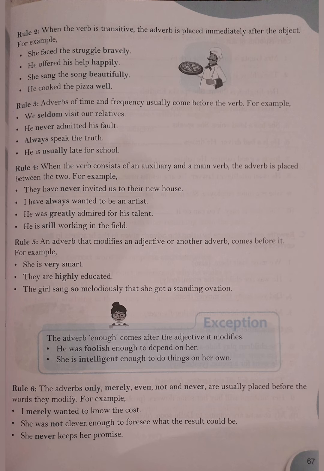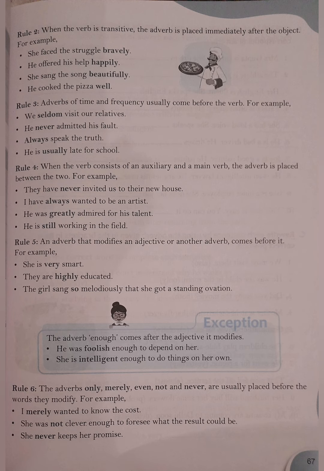They are highly educated. Highly is adverb of degree. The girl sang so melodiously. How much melodiously? So. Okay, so here very, highly and so are adverbs of degree and they are placed before the adjectives or another adverb in the sentence. I hope you understood this.